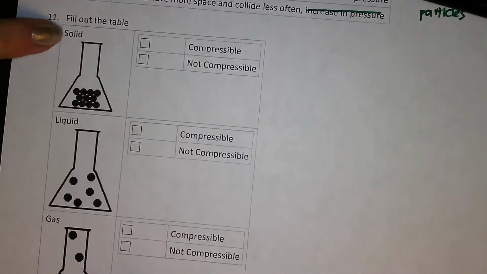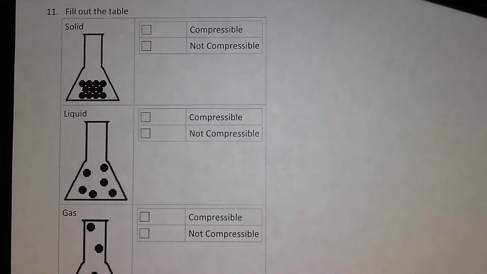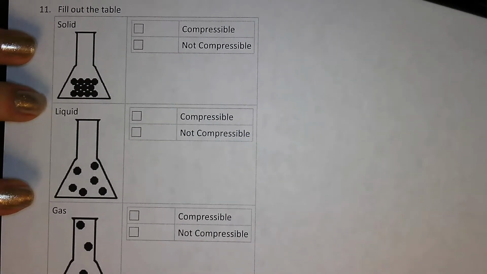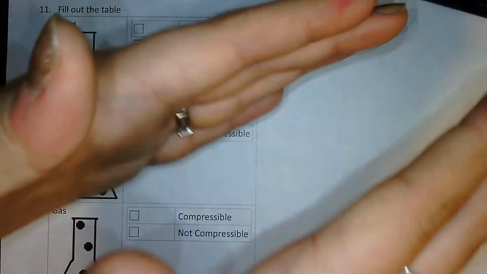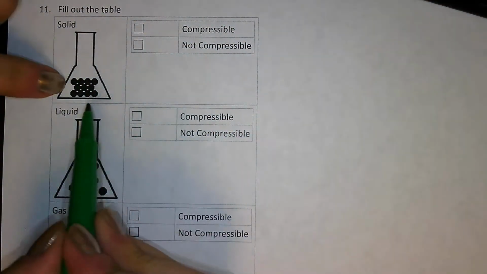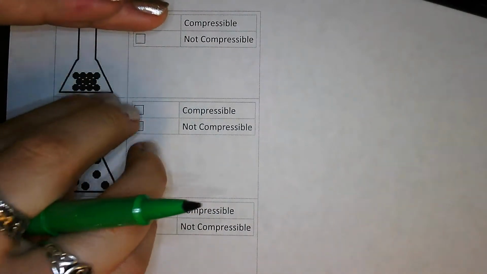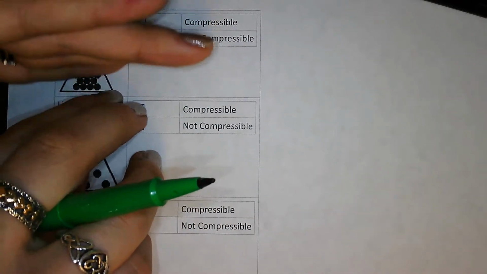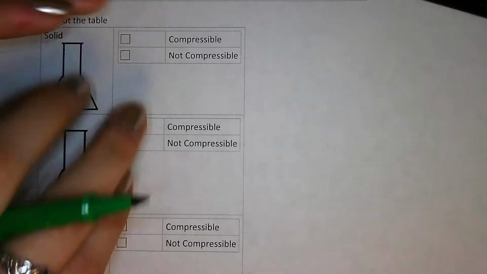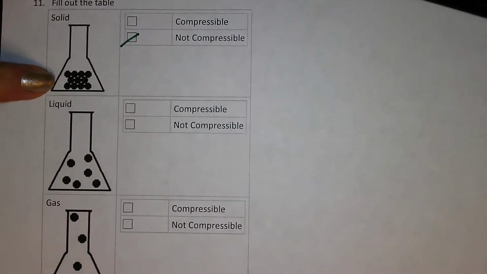Next one, fill out the table. You are figuring out if solids, liquids, or gases are compressible or not compressible. Again, compressible is the ability to grab something and squish it together and make it really, really flat. So, solids, look at how tightly those particles are packed. It is probably not very compressible because it's already compressed. It's already really, really tight. So I'm going to say that solids are not compressible.